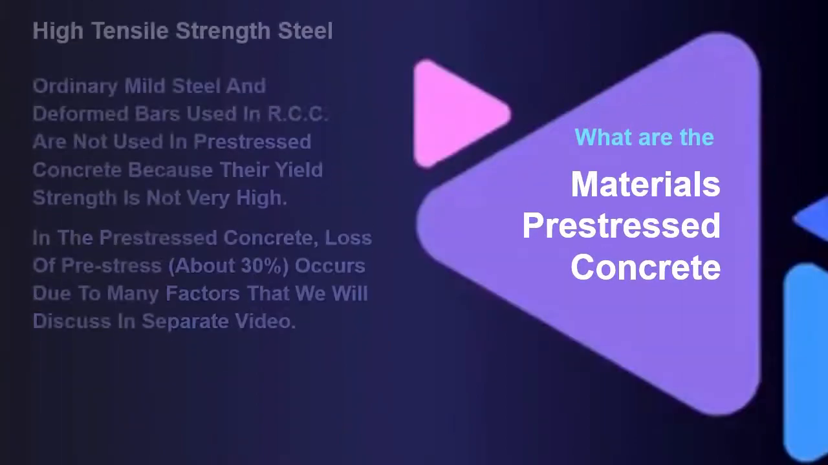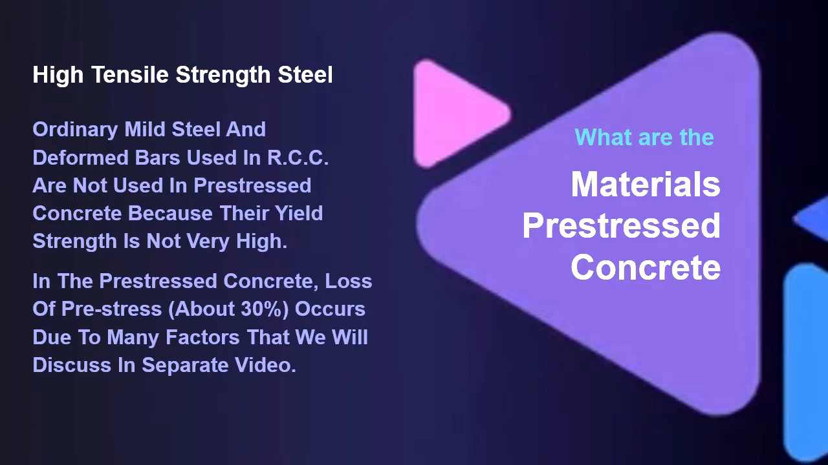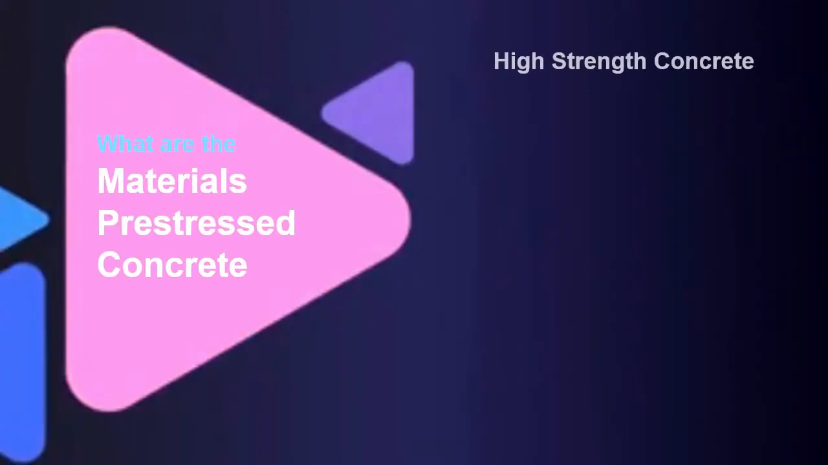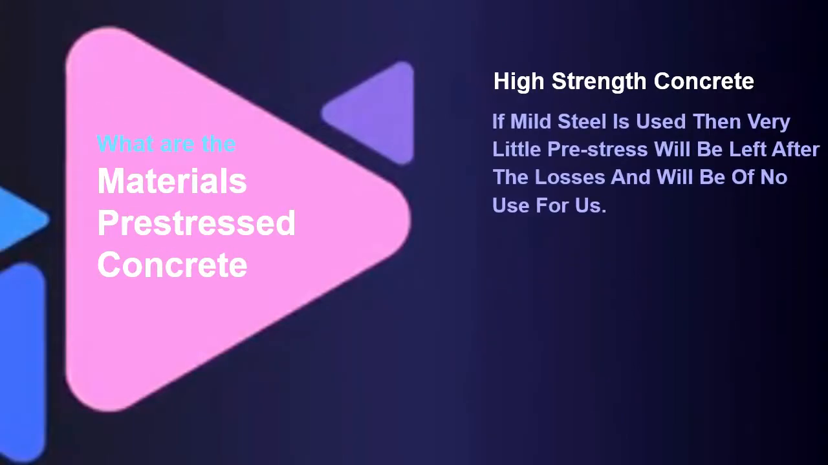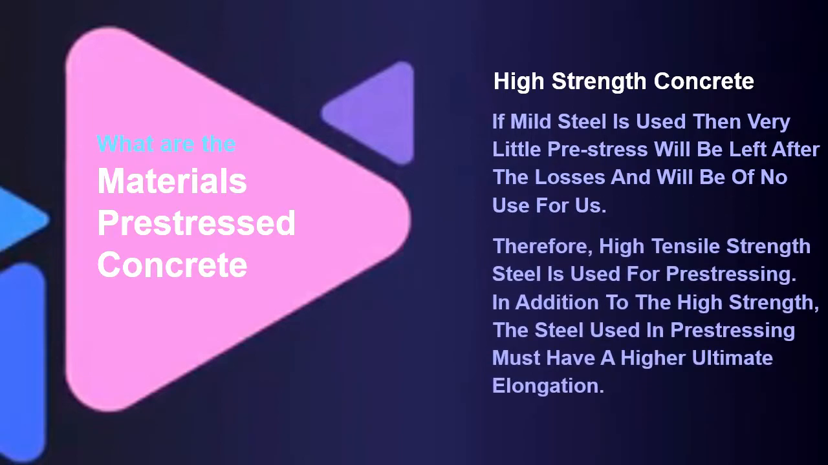High tensile strength steel. Ordinary mild steel and deformed bars used in RCC are not used in PSC, prestressed concrete, because their yield strength is not very high. In prestressed concrete, loss of prestress, about 30%, occurs due to many factors that we will discuss in a separate video. If mild steel is used, then very little prestress will be left after the losses and will be of no use for us. Therefore, high tensile strength steel is used for prestressing.